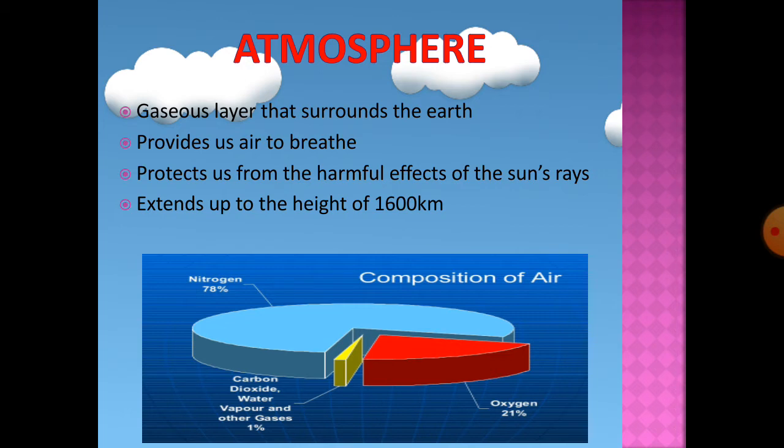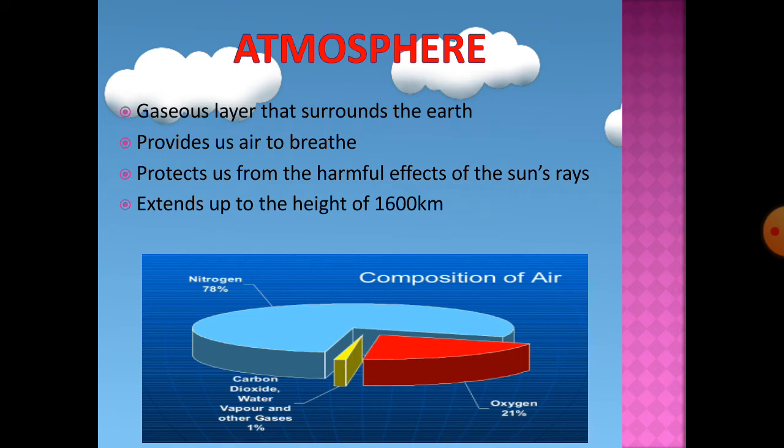Maybe you have done it in your previous class also. So the most abundant gas, the gas in maximum quantity here, is nitrogen 78%, oxygen 21% and carbon dioxide and other gases 1%. Carbon dioxide की कितनी percentage है? 0.03%. Now these gases also have their own importance.